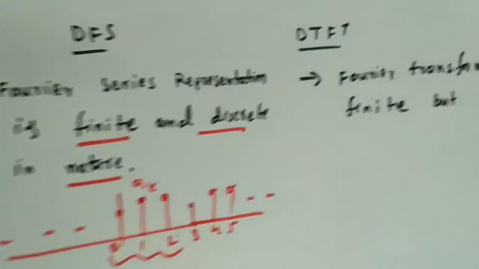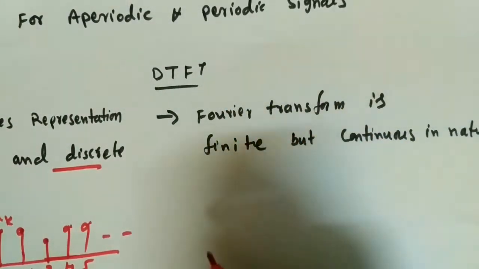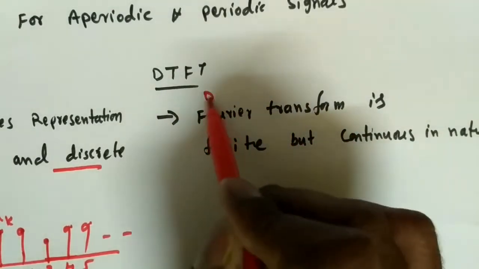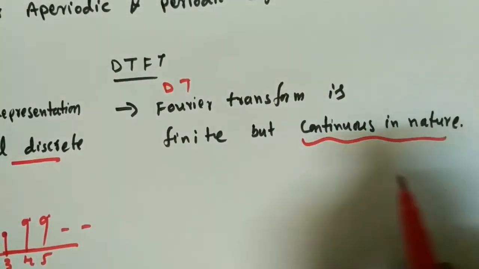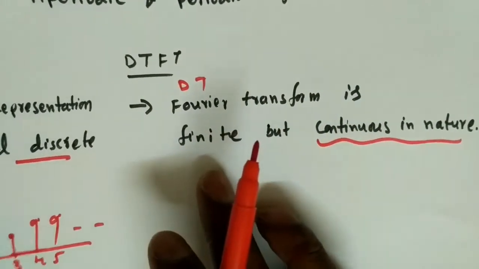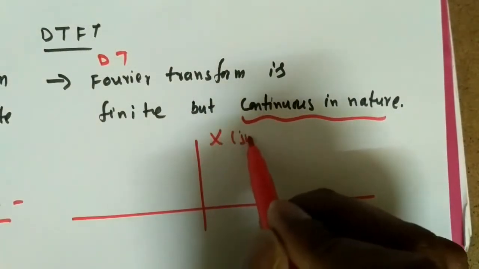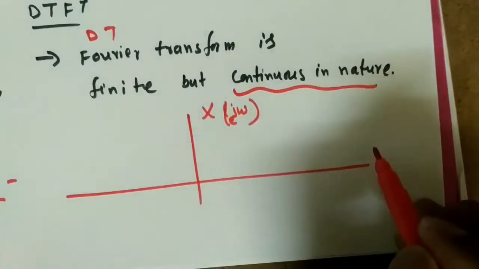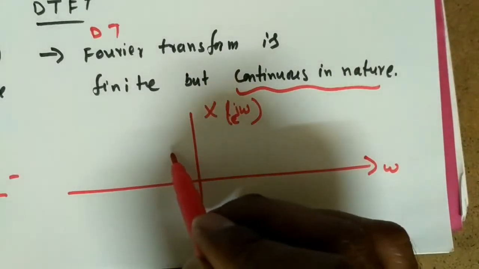But if I see the discrete time Fourier transform, a few minutes later we'll see it, the discrete time Fourier transform is finite but continuous in nature. That is, the discrete time Fourier transform is also periodic in nature. If I draw X of e power j omega, it will be periodic in nature, something like this.